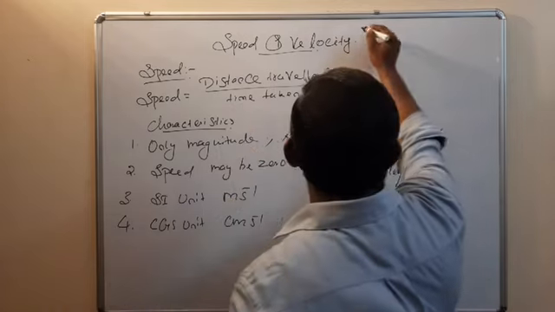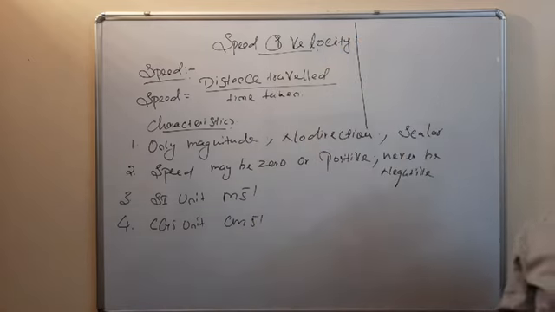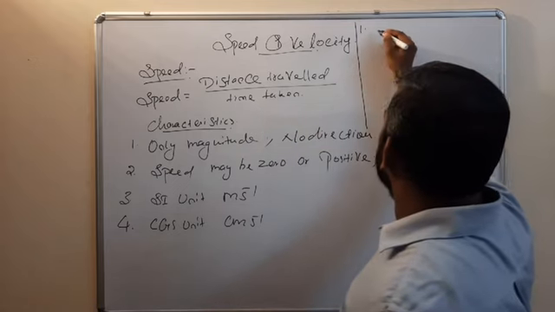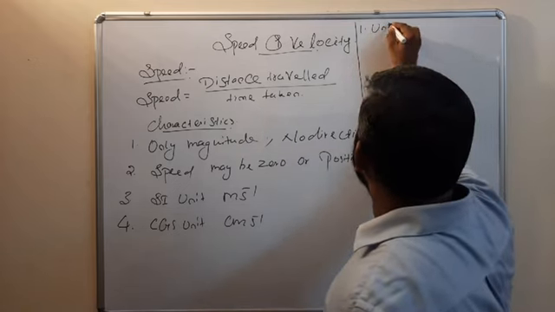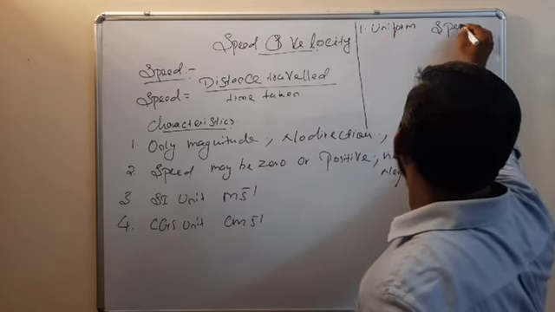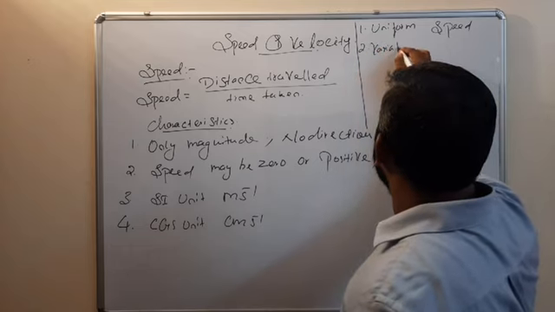Next we are going to see what are the different types of speeds. One, uniform speed. Two, variable speed.